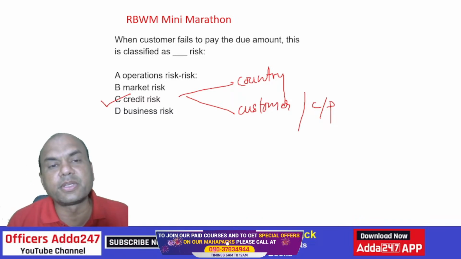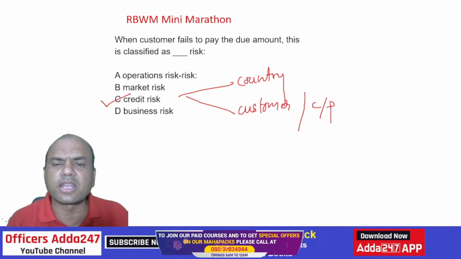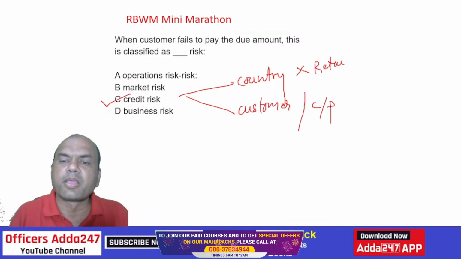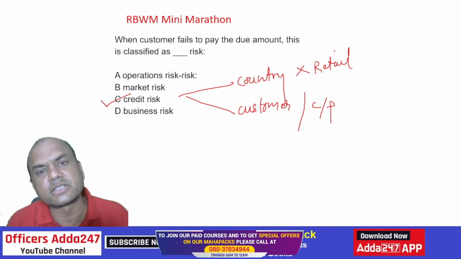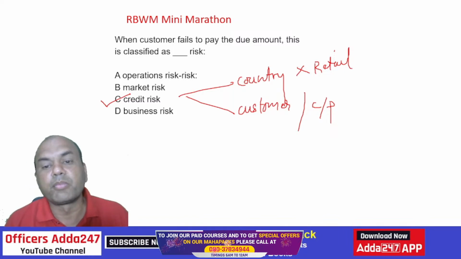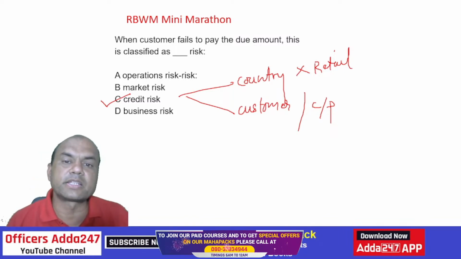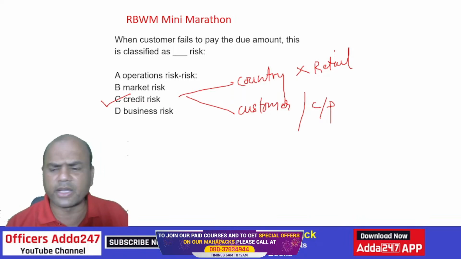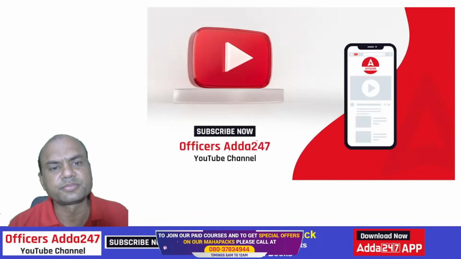Country risk means if the country fails. This is not there in retail banking, because retail banking generally functions in a single country only. But customer risk is always there. Customer risk means the customer takes the loan and can't repay the loan. Okay, that is customer risk, isn't it?